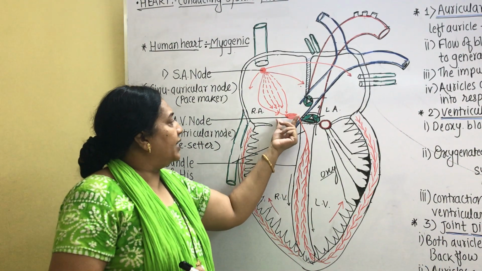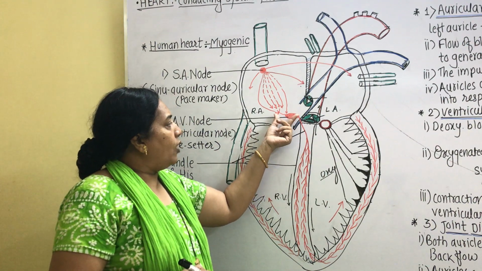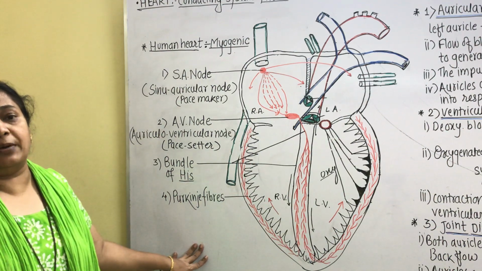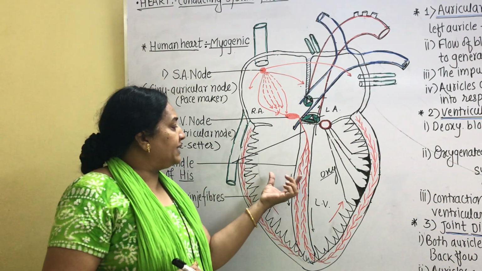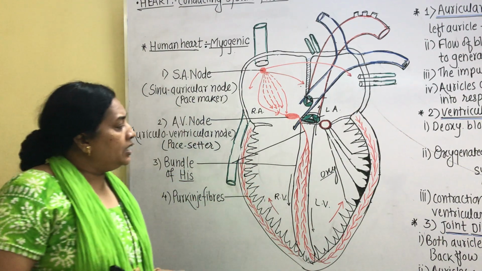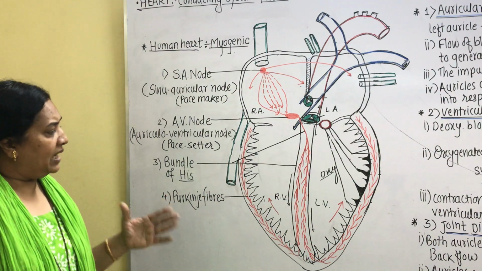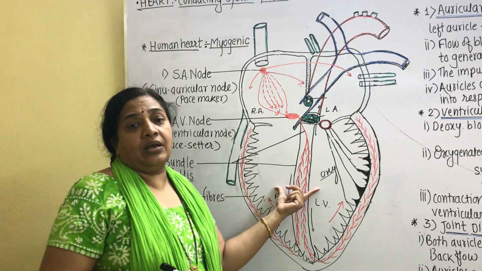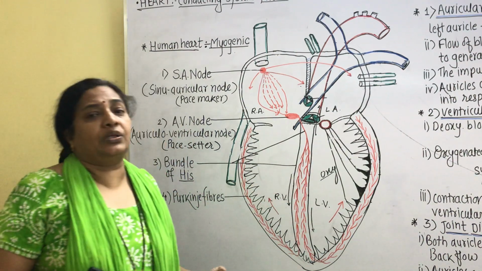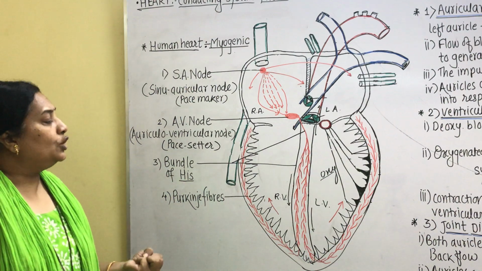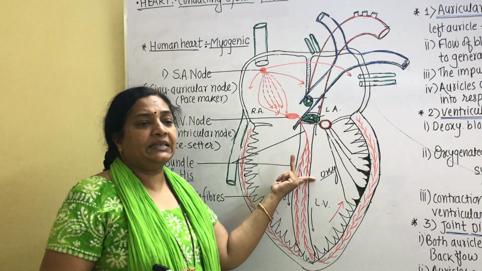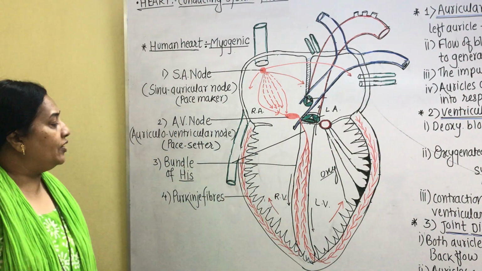The impulse gets transmitted from the AV node towards the Purkinje fibers. Now the network of Purkinje fibers is present inside the layer of myocardium, and each and every cell of the myocardium layer receives an electrical wave, that is the impulse, and at the same time all the cells of the ventricle undergo contraction, which we describe as ventricular contraction or ventricular systole.